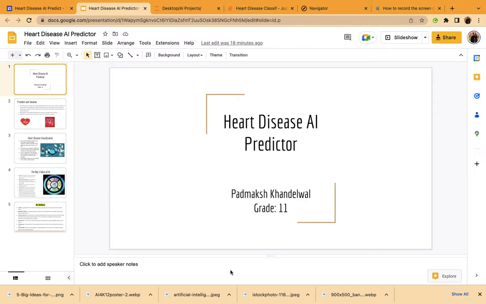This is Padmaksh and I'm in grade 11 and this is my AI project, Heart Disease AI Predictor.